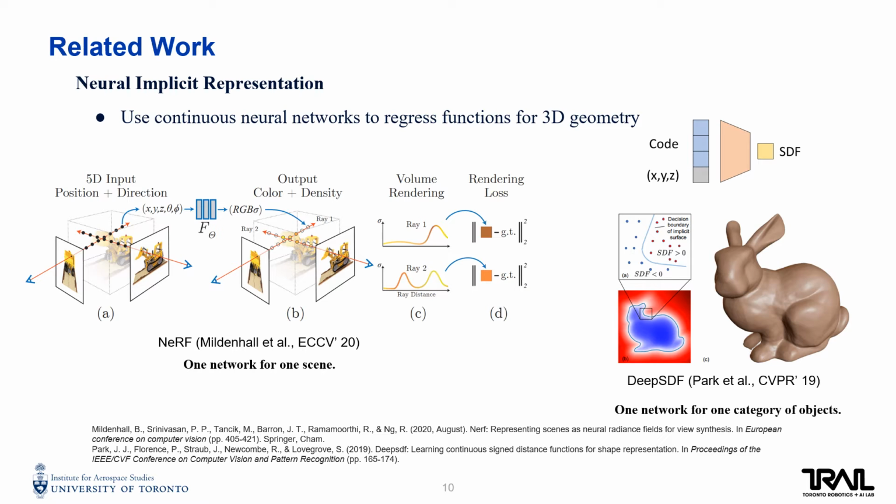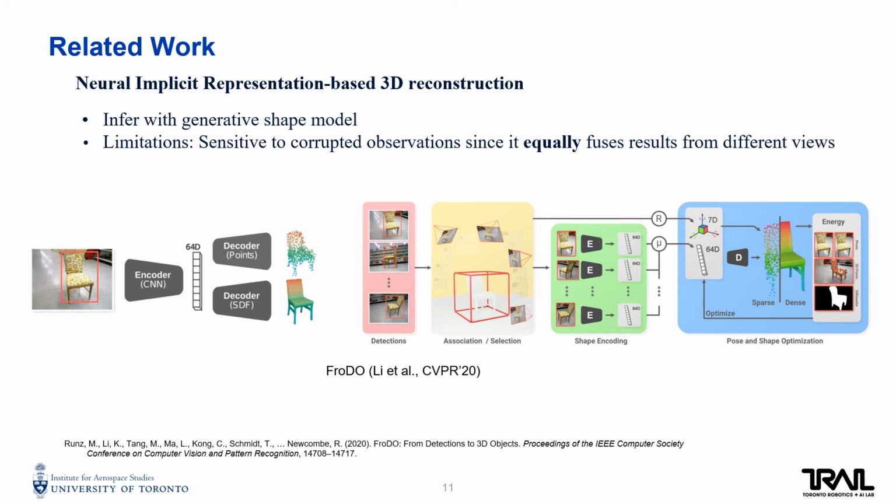NeRF has achieved remarkable performance for modeling the scene, while it needs to train a new network from scratch for each scene. DeepSDF shows the ability to use one neural network to model a category of objects, while it misses the representation of uncertainty. Based on DeepSDF, Frodo infers 3D objects from multiple images, while it is sensitive to corrupted observations since it equally weighs its results from different views without an awareness of the uncertainty.